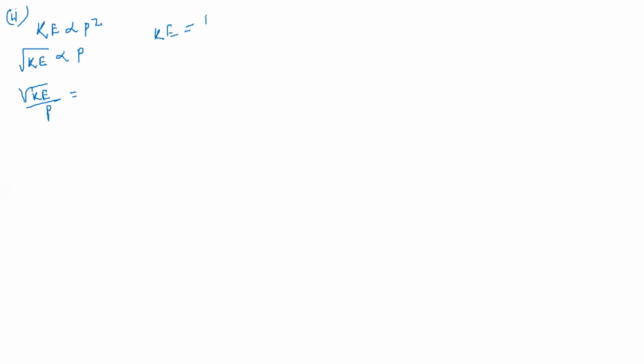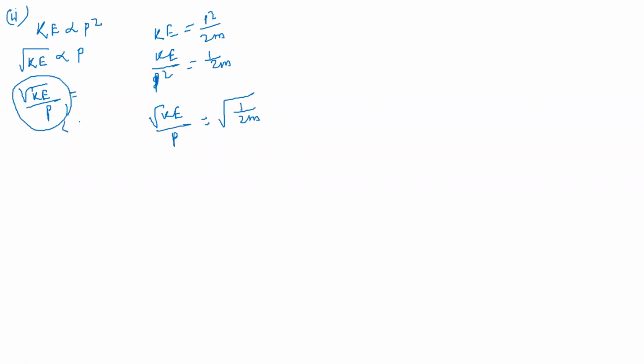Kinetic energy is p square by 2m, so kinetic energy by p square is 1 by 2m. So root over of kinetic energy by p is root over of 1 by 2m. So the slope of root kinetic energy versus p is 1 by root 2m, and the graph is a straight line.